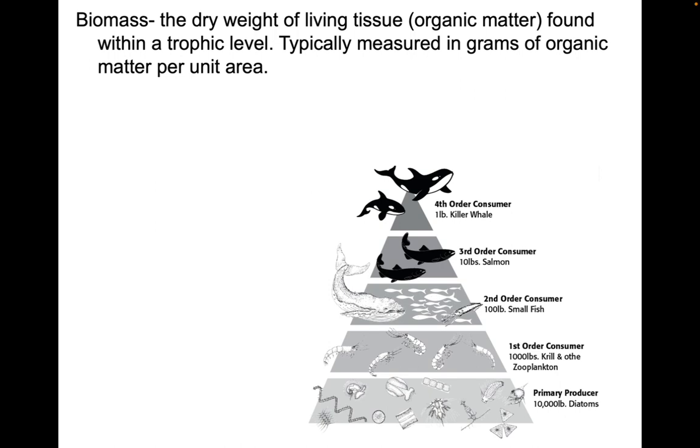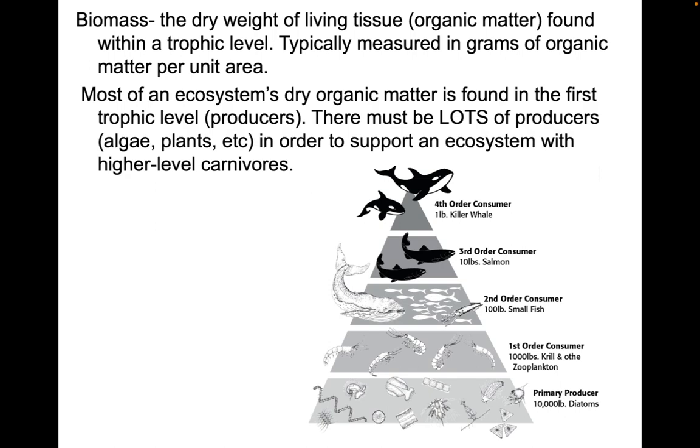Biomass is the dry weight of living tissue or organic matter found within a trophic level. It's typically measured in grams of organic matter per unit. So, most of an ecosystem's dry organic matter is found in the first trophic level of producers, and there must be lots of producers, so things like algae or plants, in order to support an ecosystem with higher level carnivores.